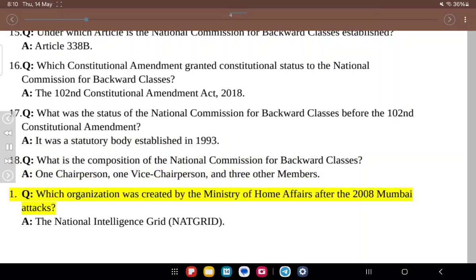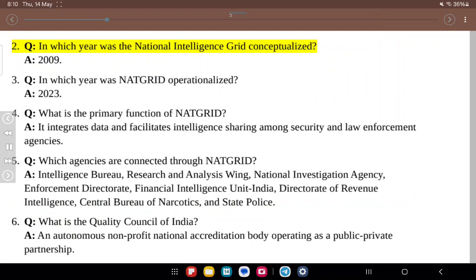1. Q. Which organization was created by the Ministry of Home Affairs after the 2008 Mumbai attacks? A. The National Intelligence Grid, NATGRID. 2. Q. In which year was the National Intelligence Grid conceptualized? A. 2009. 3. Q. In which year was NATGRID operationalized? A. 2023. 4. Q. What is the primary function of NATGRID? A. It integrates data and facilitates intelligence sharing among security and law enforcement agencies.